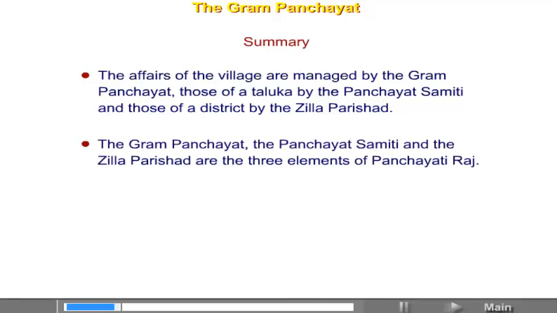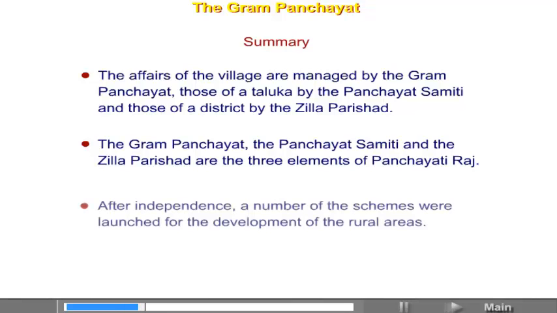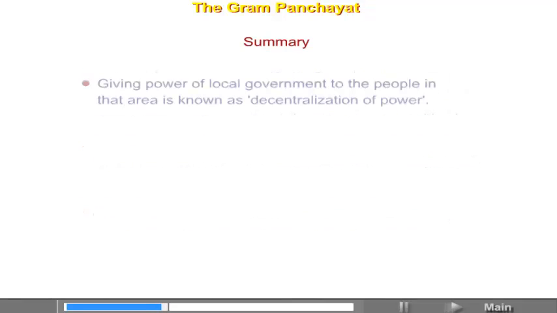The Gram Panchayat, the Panchayat Samiti, and the Jilha Parishad are the three elements of Panchayati Raj. After independence, a number of schemes were launched for the development of the rural areas. Giving power to local government to the people in that area is known as decentralization of power.